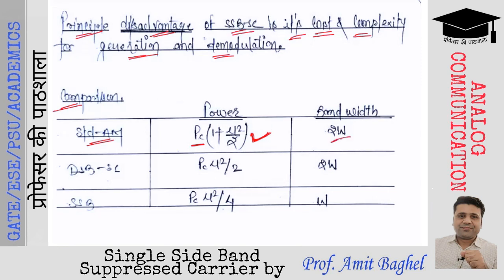The bandwidth occupancy was 2W. If the W is the message signal bandwidth, then the standard AM will occupy the bandwidth which will be equal to 2 times of the message signal bandwidth, which is 2W.